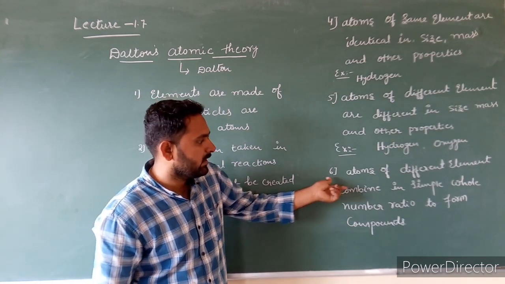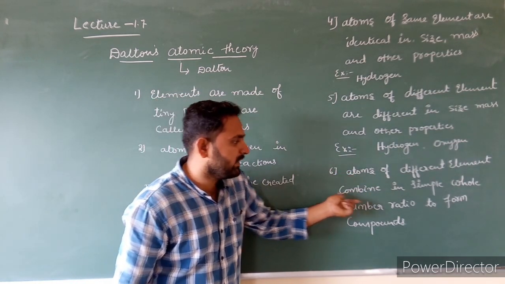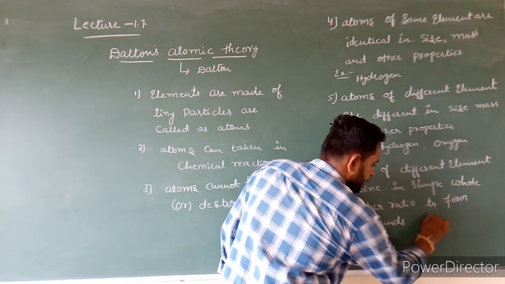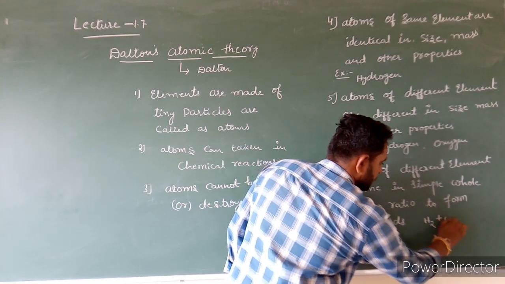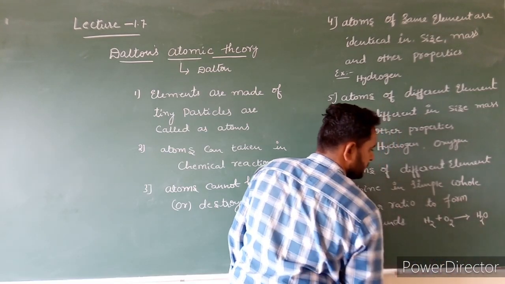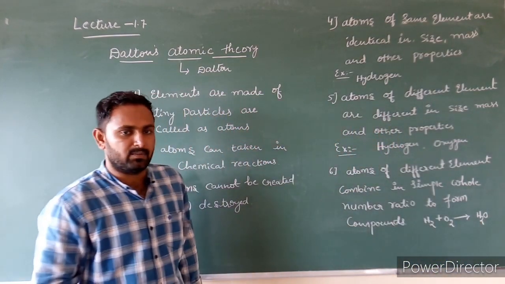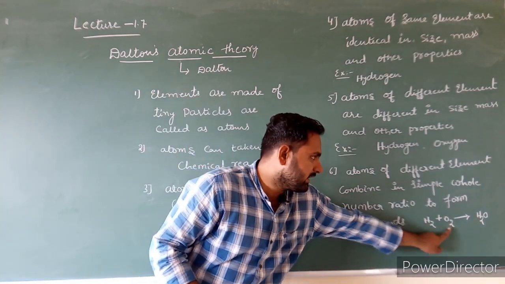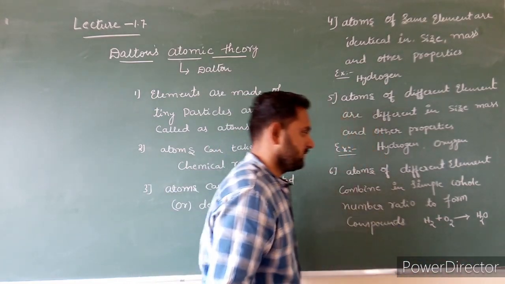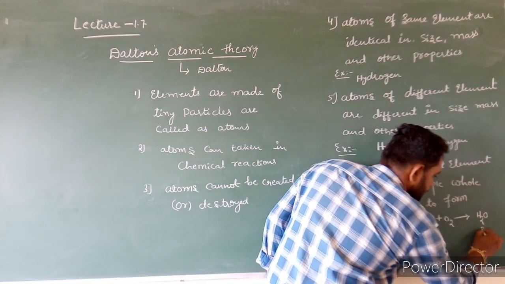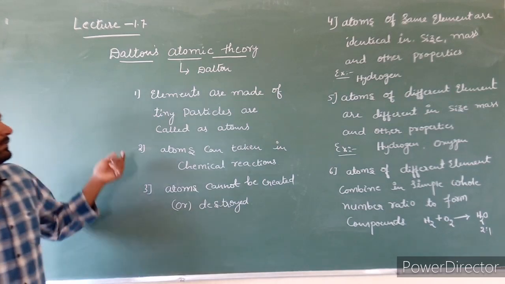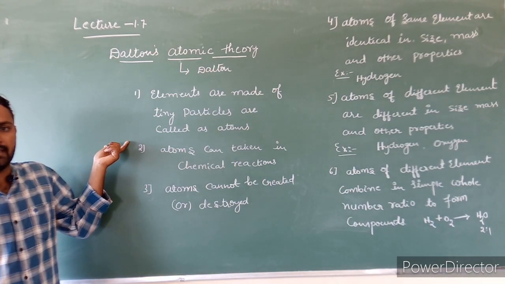The last, sixth one: atoms of different elements combine in a simple whole number ratio to form compounds. Example, hydrogen combines with oxygen and gives a water molecule. The atoms of different elements combine in a simple whole number ratio to form a compound. Here the ratio is 2:1, means 2 hydrogens and 1 oxygen. These are the postulates of Dalton atomic theory.